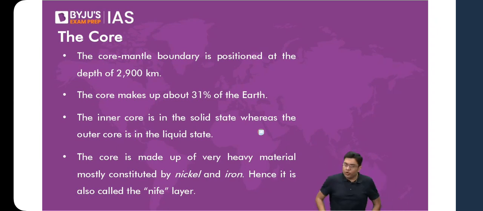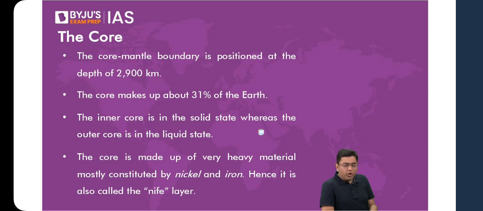Then we come to the region of the core. Core is the innermost layer of the planet Earth. It is dominated by iron and nickel. The temperature is so high that the outer core is in a molten state, but the pressure is so high that the inner core, despite the high temperature, continues to remain in a solid state.